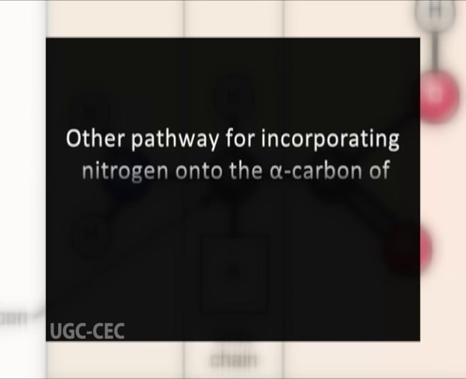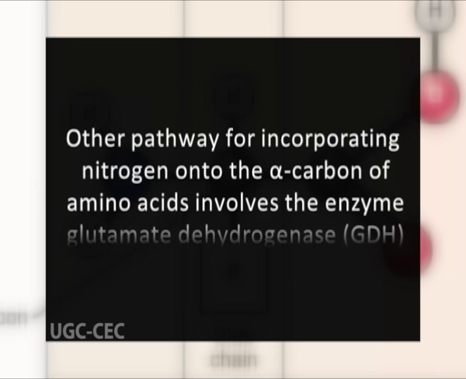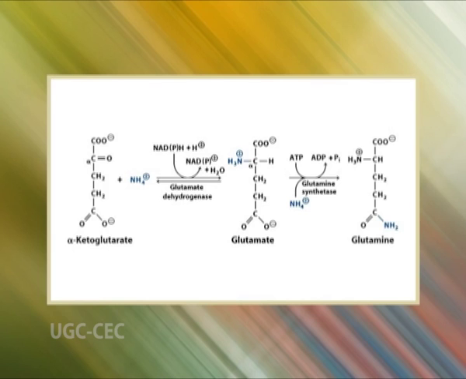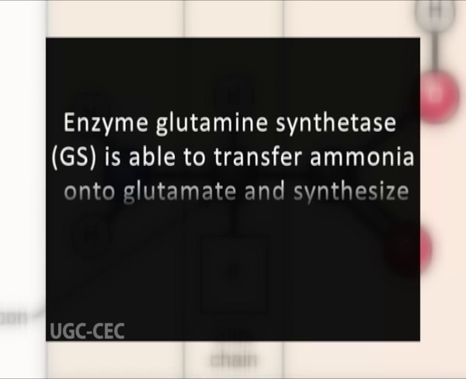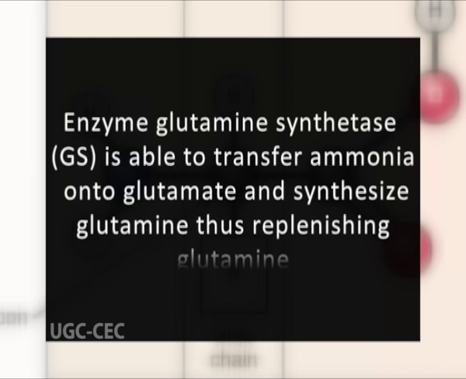The other pathway involves the enzyme glutamate dehydrogenase, which is able to transfer ammonia onto 2-oxoglutarate and form glutamate. Furthermore, the enzyme glutamine synthase is able to transfer ammonia onto glutamate and synthesize glutamine, thus replenishing glutamine.